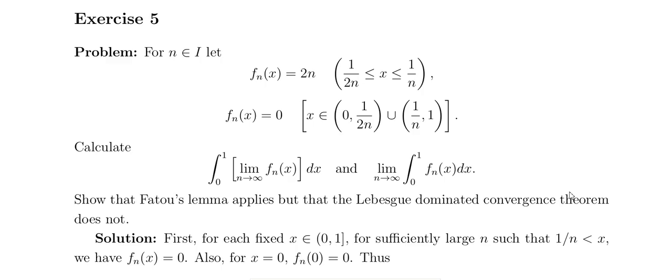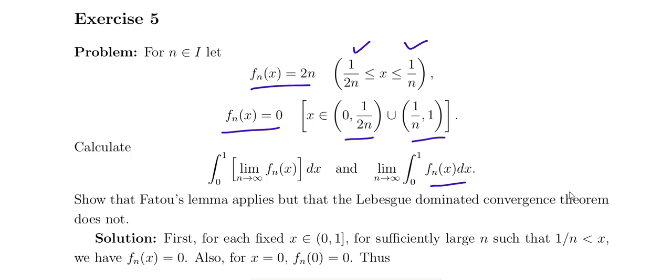f_n(x) equals 2n on the interval 1/(2n) to 1/n, and f_n(x) equals 0 otherwise. So actually the function is defined on 0 to 1. Consider the integral from 0 to 1 of f_n(x) dx, and the limit as n tends to infinity of the integral from 0 to 1 of f_n(x) dx.